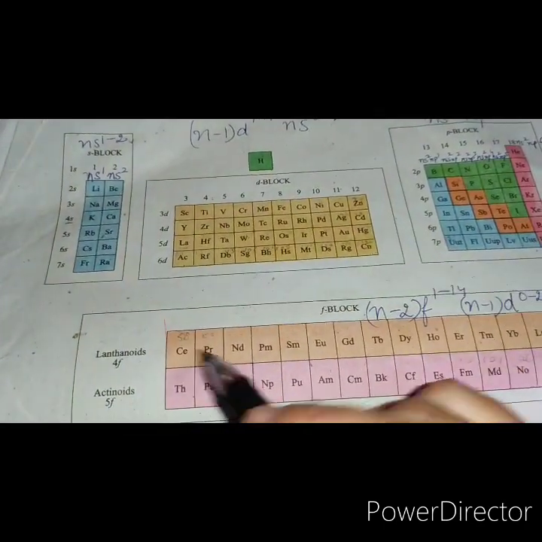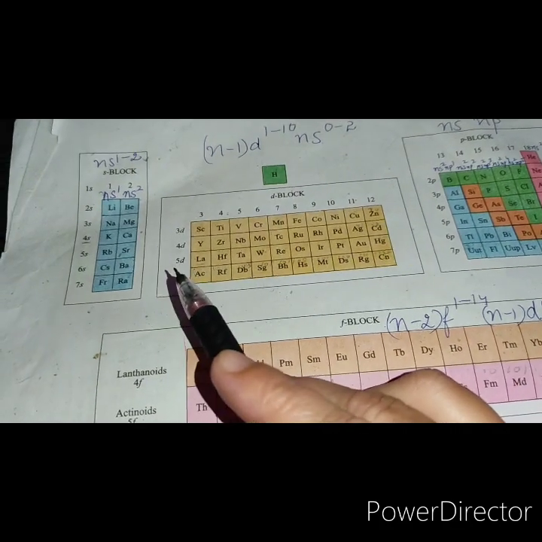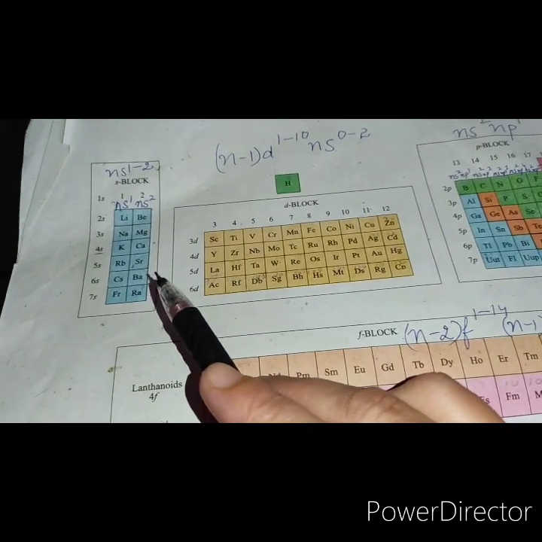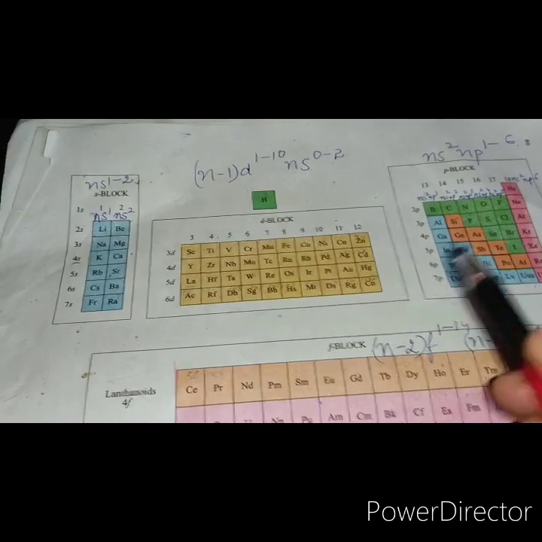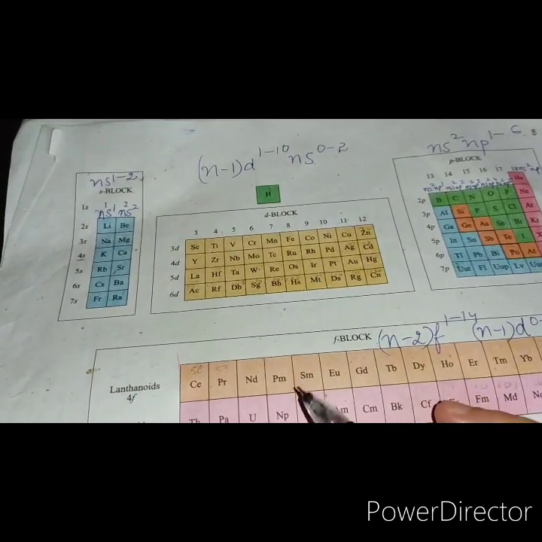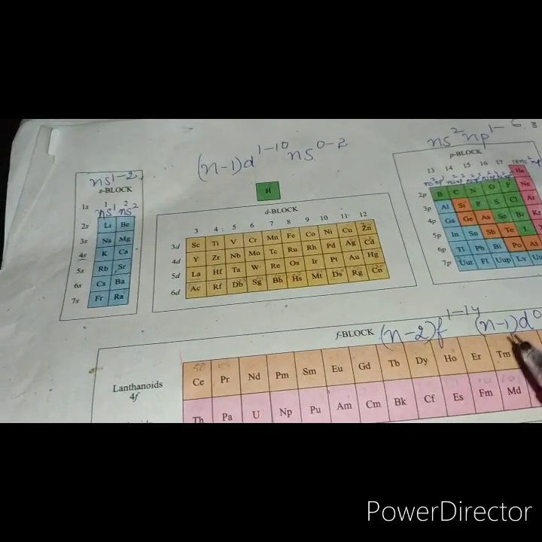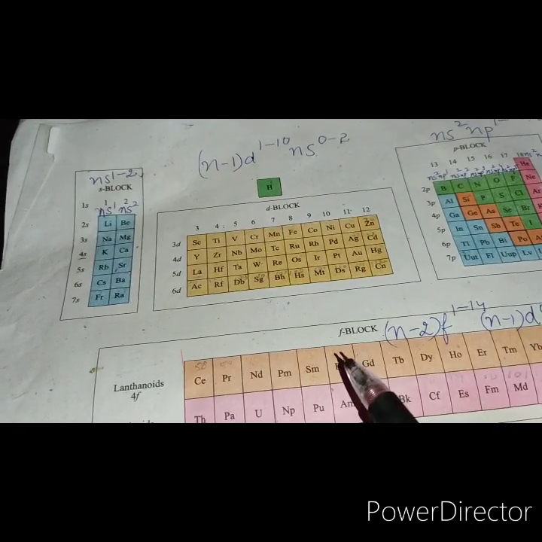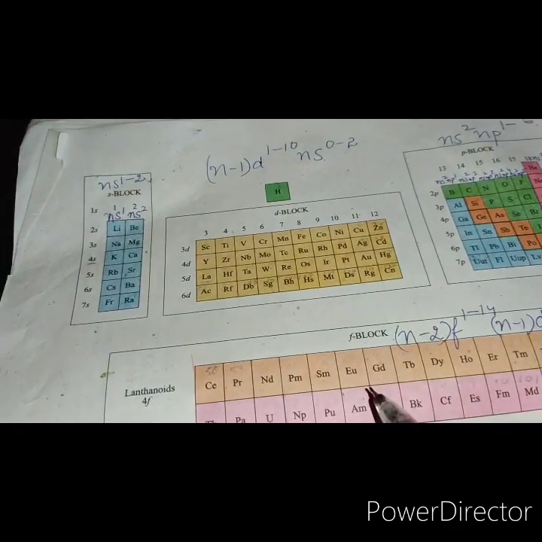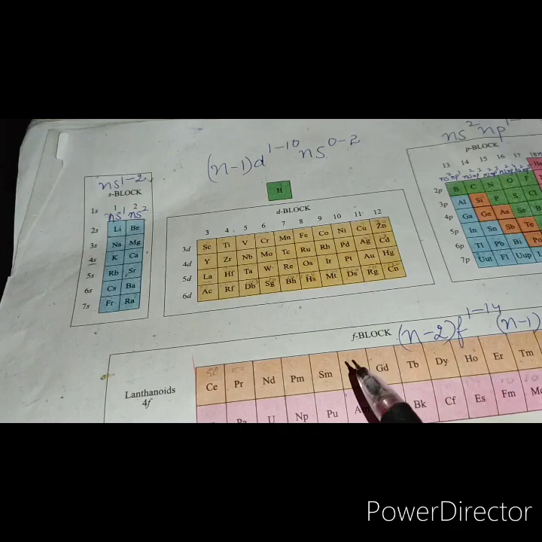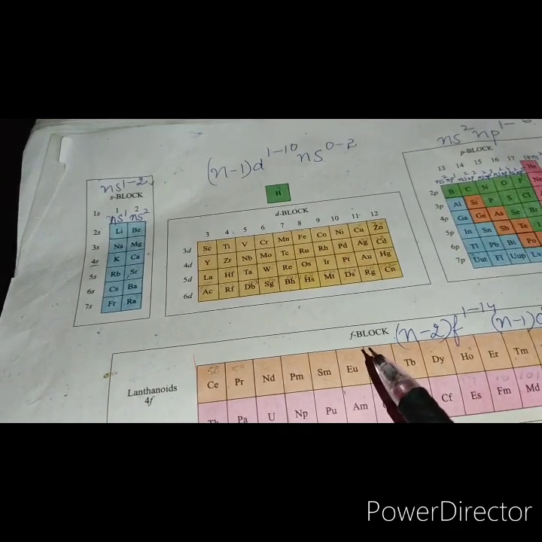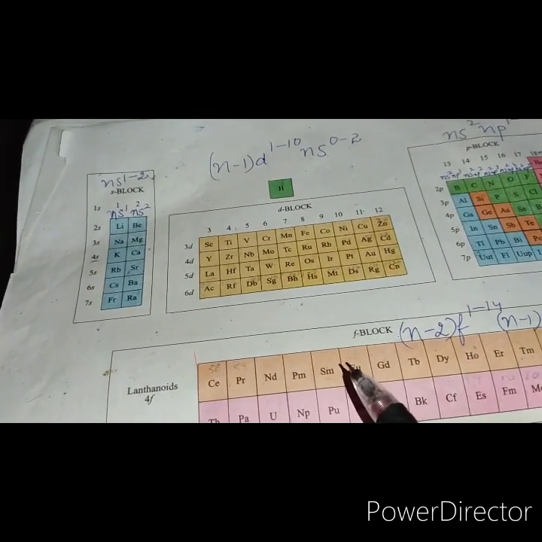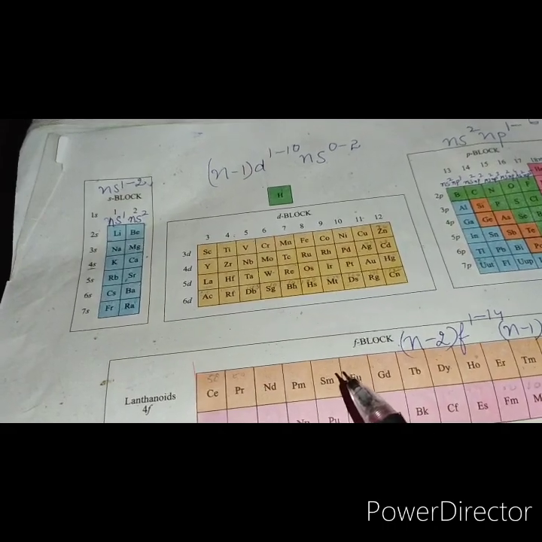The long form of the periodic table is divided into 4 main blocks. These are s block, p block, d block and f block. The division of elements is based upon the electronic configuration of the atoms. In this division, the elements which involve the filling of a particular orbital are grouped together.